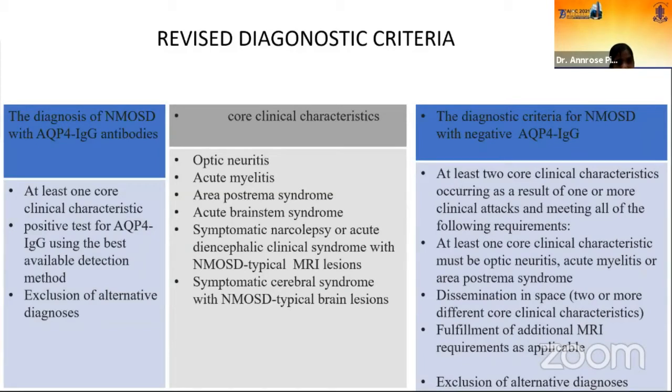And the core clinical characteristics include optic neuritis, acute myelitis, area postrema syndrome, acute brainstem syndrome, acute diencephalic clinical syndrome with typical MRI lesions, or symptomatic cerebral syndrome with typical MRI lesions.